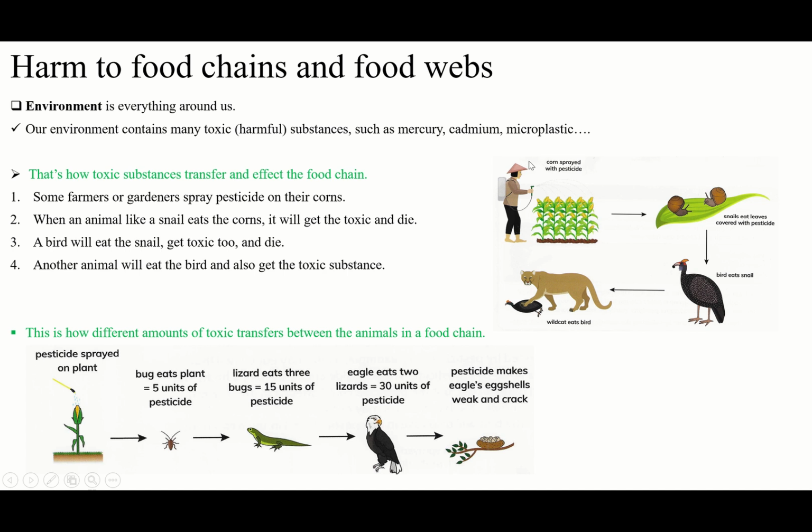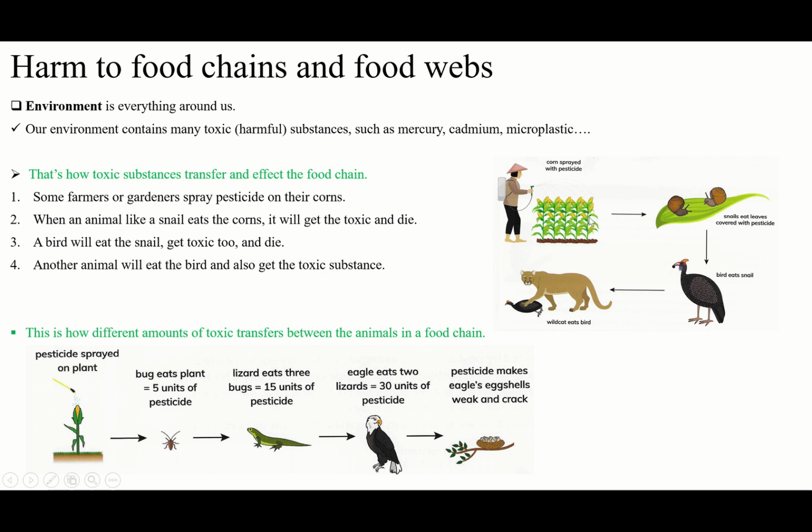Some farmers, or you can see here also in the picture, some farmers or gardeners spray pesticides on their corn. Okay, they may have any other crops, but here it is corn. That's why I mentioned corn. So when they spray this pesticide on their corn, this pesticide will stay on the corn. And when an animal like a snail eats the corn, it will get the toxic and die.